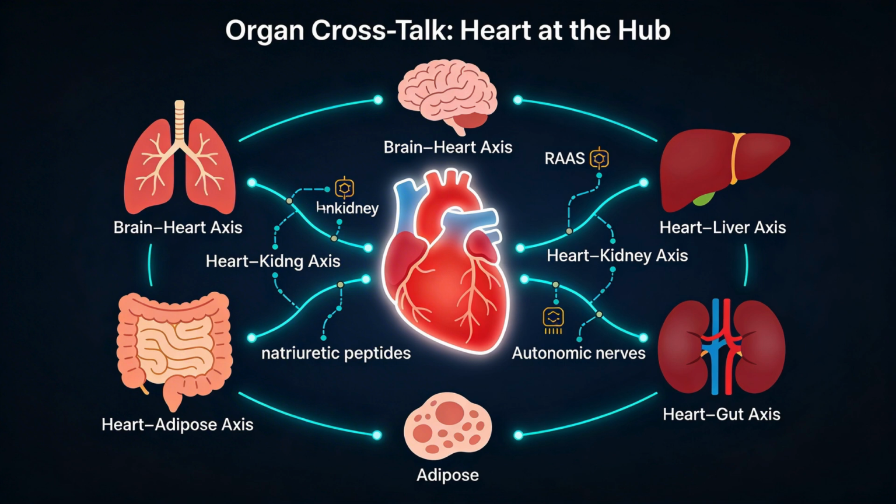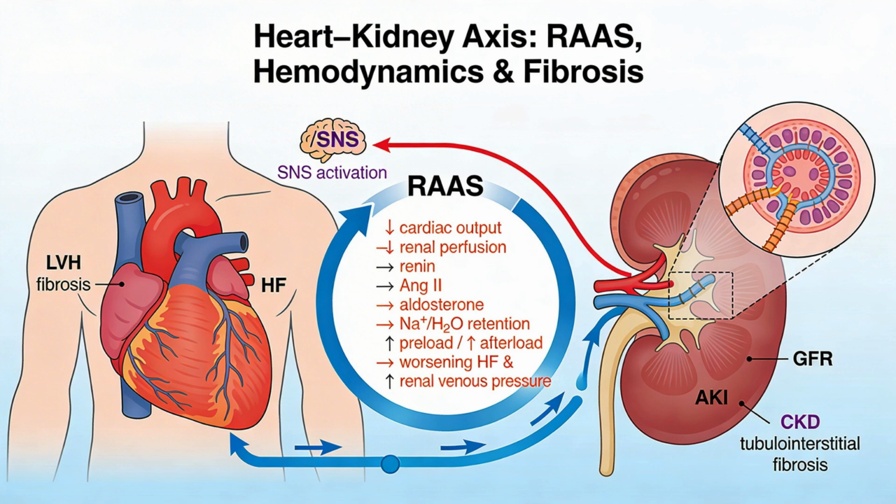The review then turns to the heart as a hub, and from there explores heart-kidney, heart-lung and heart-liver crosstalk. The heart-kidney axis, cardio-renal crosstalk, is built around hemodynamics, RAAS, SNS activation and inflammation. In heart failure, reduced cardiac output lowers renal perfusion pressure. The kidney senses this via the juxtaglomerular apparatus, releases renin and activates RAAS, causing vasoconstriction, sodium and water retention, and rising blood pressure and congestion.